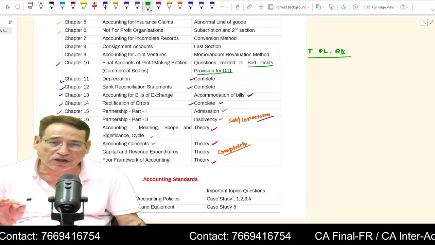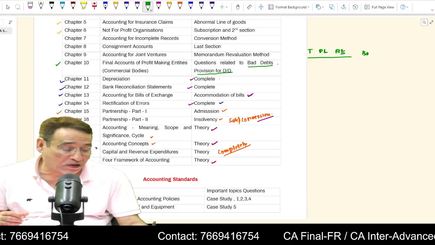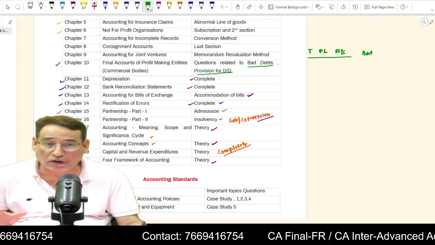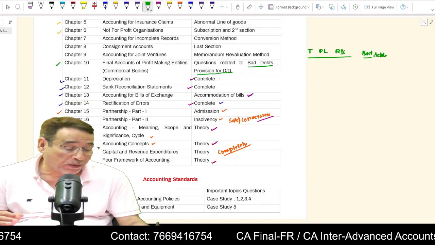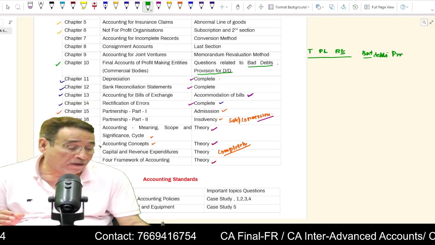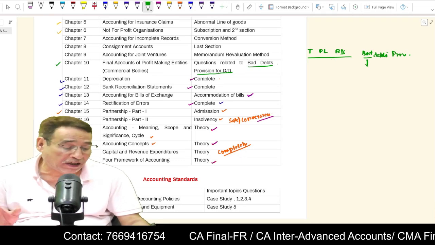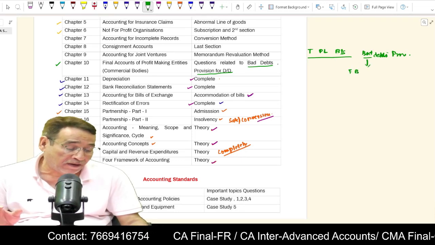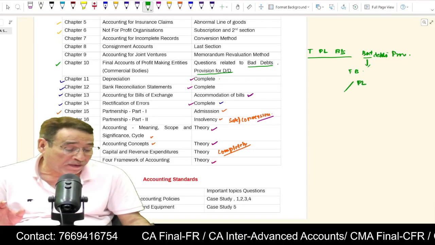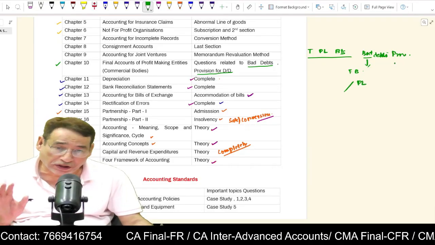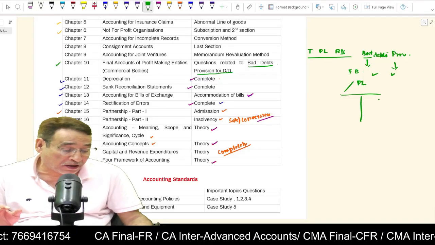The only thing which you need to take cover of: many a time I have seen students, when they prepare trading and profit and loss account and balance sheet, have a problem with respect to bad debts and provision for bad debts. Now, I have told you, when we prepare trading and profit and loss account, in case bad debts are given in the trial balance, you need to simply post it to the debit side of the P&L account. If provision is appearing in the trial balance, then you will have to write it on the credit side.